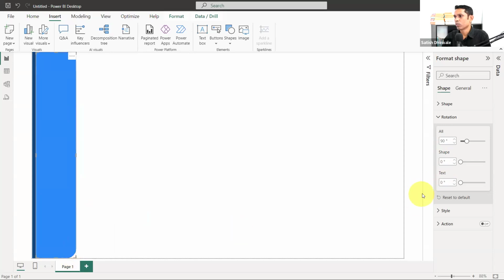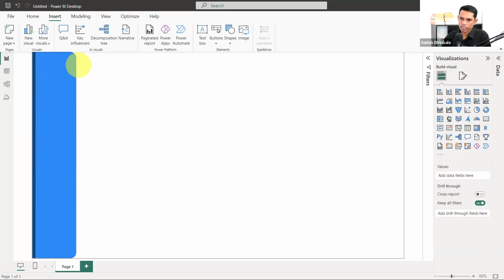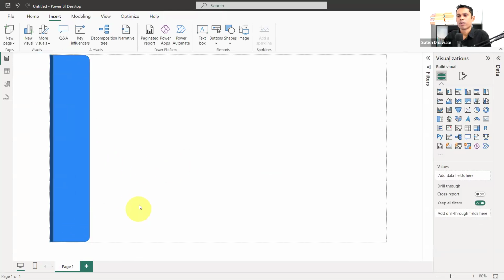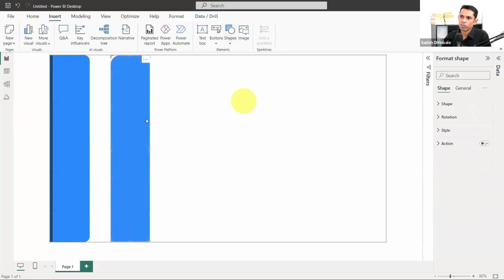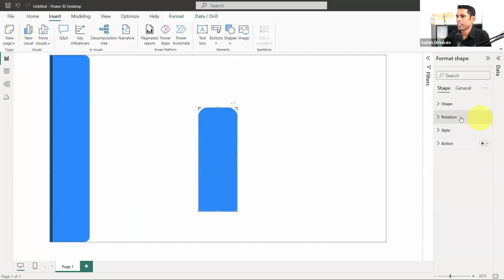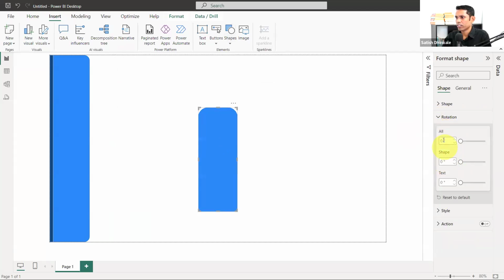If you want the round corners of this particular shape to be 10% or 12 or 15, you can go and change the round top and bottom corners. Look at here, you can change round corners like this. So this is what you're getting right now. I have drawn the shape. The first shape is a plain rectangle. The second shape is a rectangle with rounded top and bottom. And what I did with this, I went to the style, sorry, I click on the rotation, and I put the rotation at 90. Okay, and this is what I got.